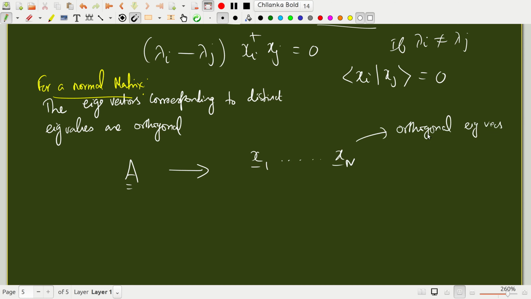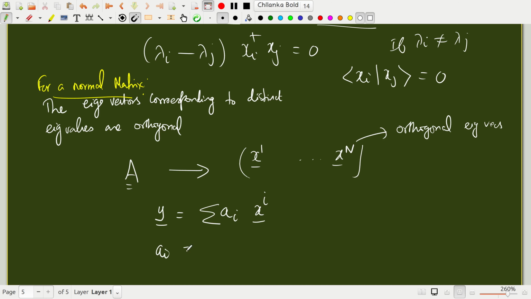These orthogonal eigenvectors can be used to represent any vector y, and you can trivially normalize them as well, so you can write y as the sum of ai xi. I'm using superscript for eigenvectors, so x1 to xn. In an n-dimensional space, if the matrix A is normal, then by this proof it is bound to give n orthogonal eigenvectors which can be normalized. So you will get a set of orthonormal eigenvectors, and you can expand any vector in that n-dimensional space in terms of these eigenvectors.